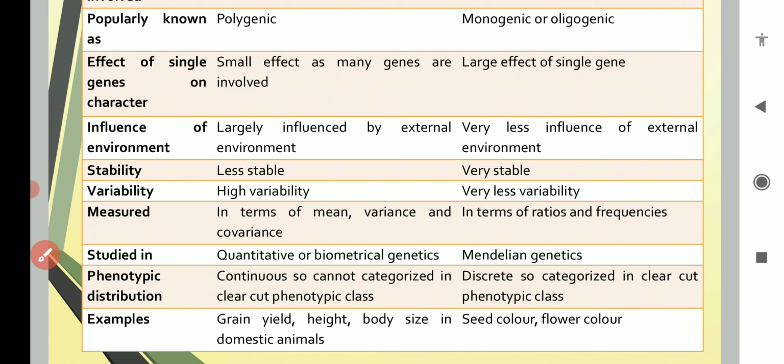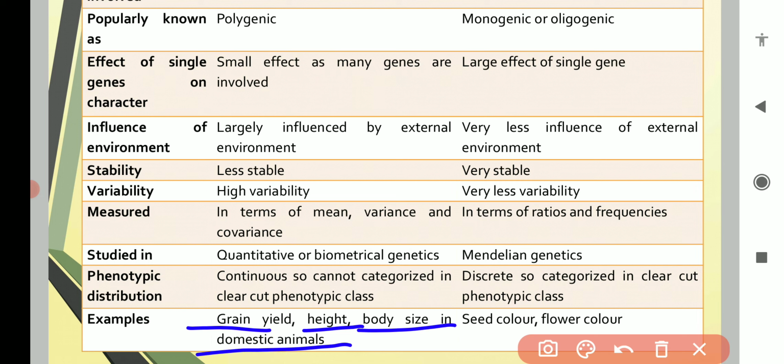Examples of quantitative characters include grain yield, plant height or body size in domestic animals. Also, in our previous slide we have already seen several examples of quantitative as well as qualitative characters in plants.